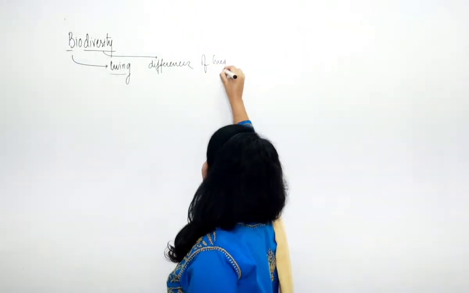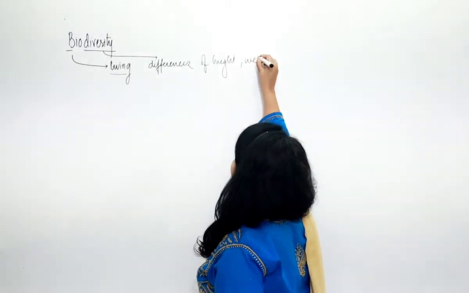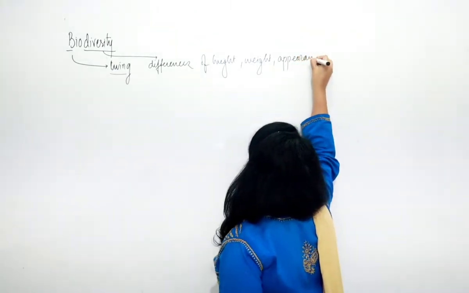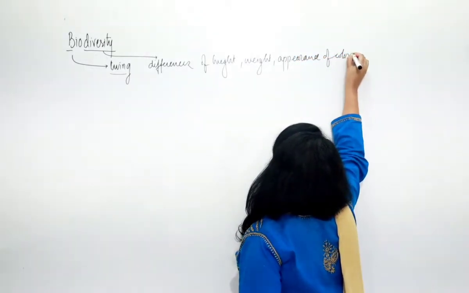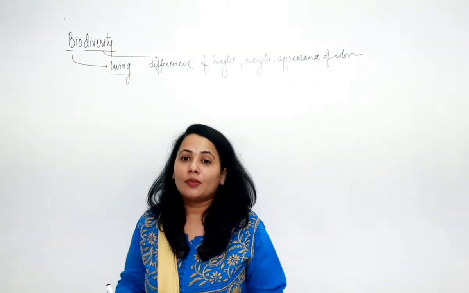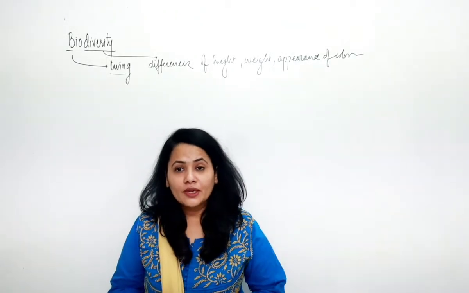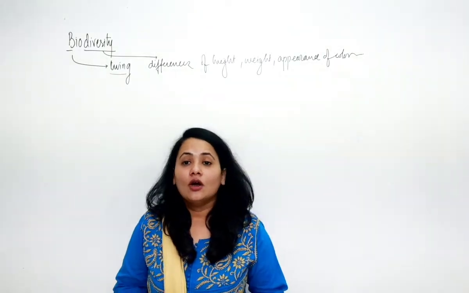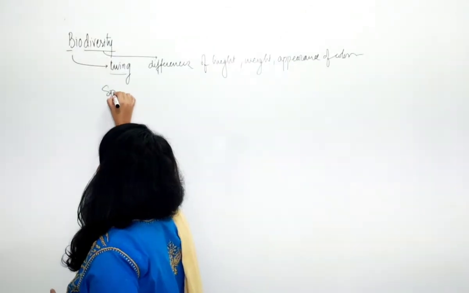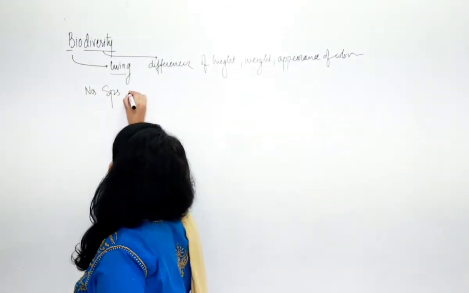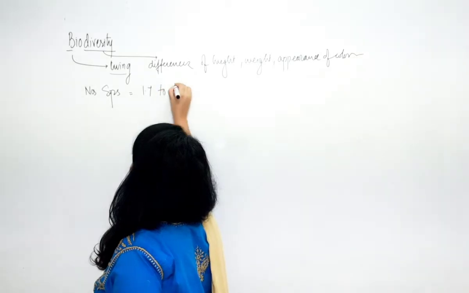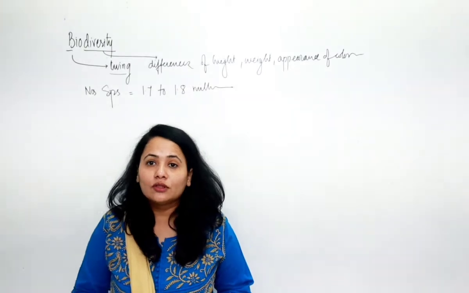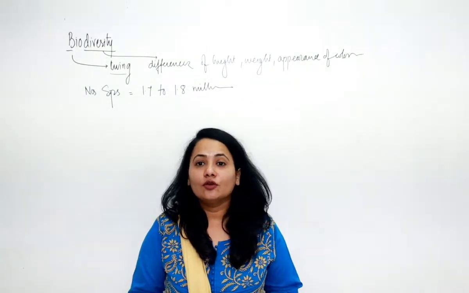Of height, of weight, of appearance, of color, etc. And biodiversity makes the world really vast, and the number of species in the whole world is estimated to be 1.7 to 1.8 million.